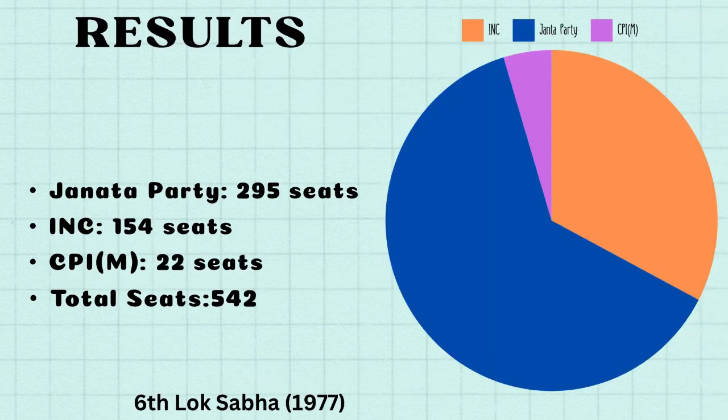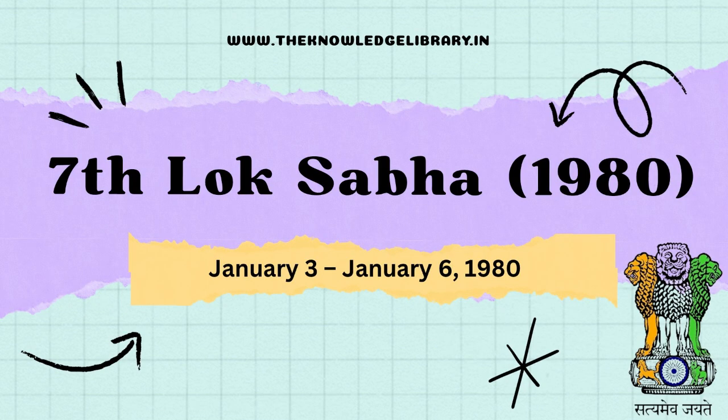The results of the 6th Lok Sabha elections 1977 were as follows. The Janata Party won 295 seats while the INC won 154 seats. The CPIM won 22 seats. Now let us move on to the 7th Lok Sabha election. The 7th Lok Sabha elections were held again after 3 years in 1980.